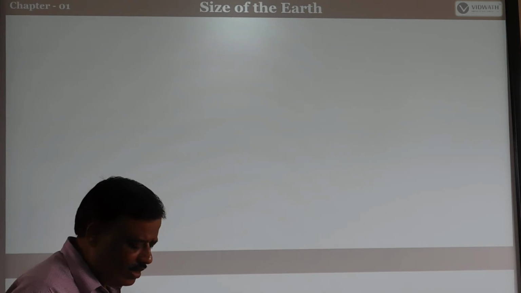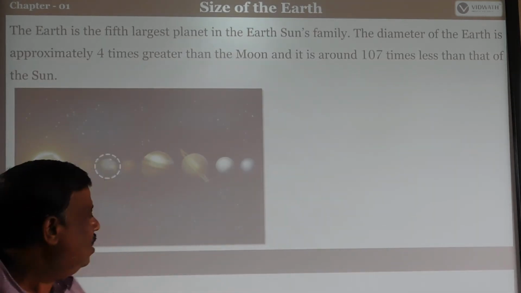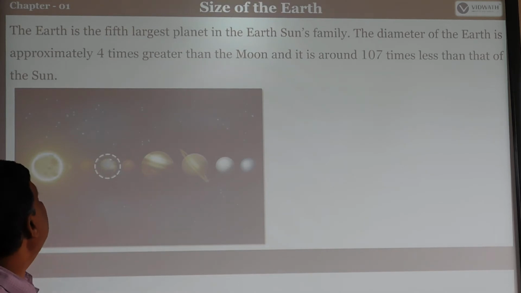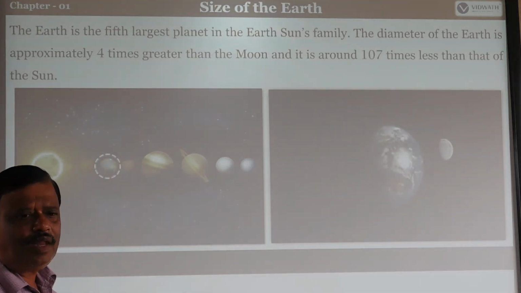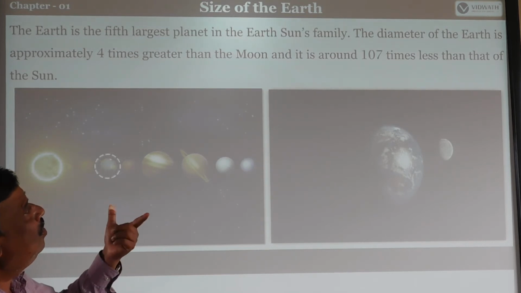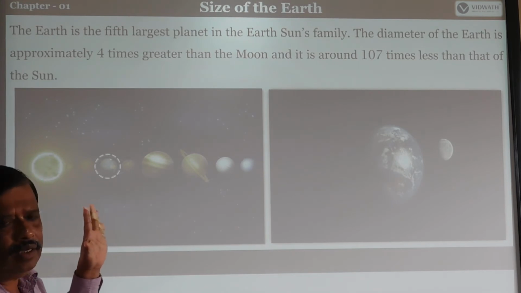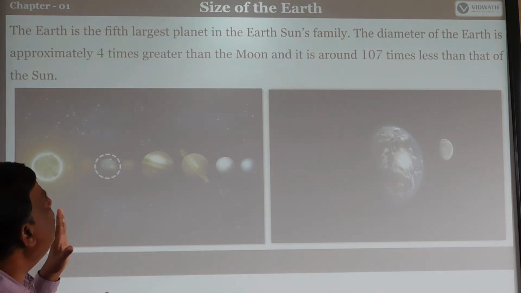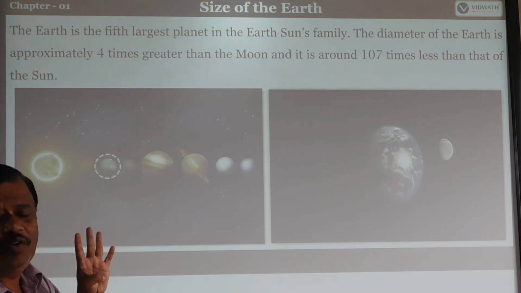Next, we shall discuss the size of the Earth. What is the size of our Earth? See, the Earth is the fifth largest planet in the Sun's family. The diameter of the Earth is approximately, not perfectly, 4 times greater than the Moon.